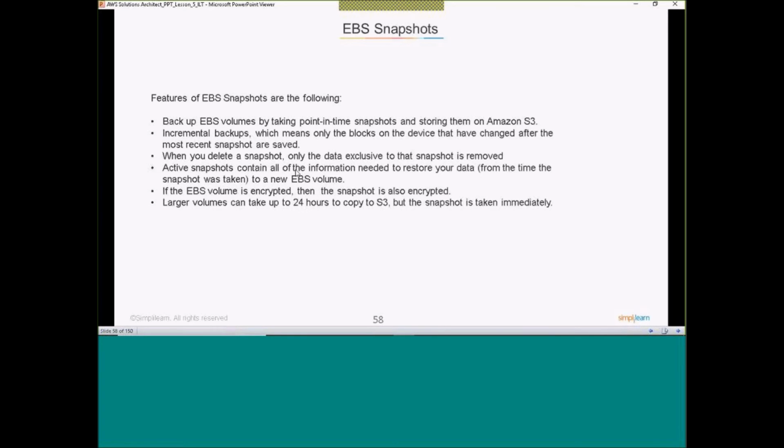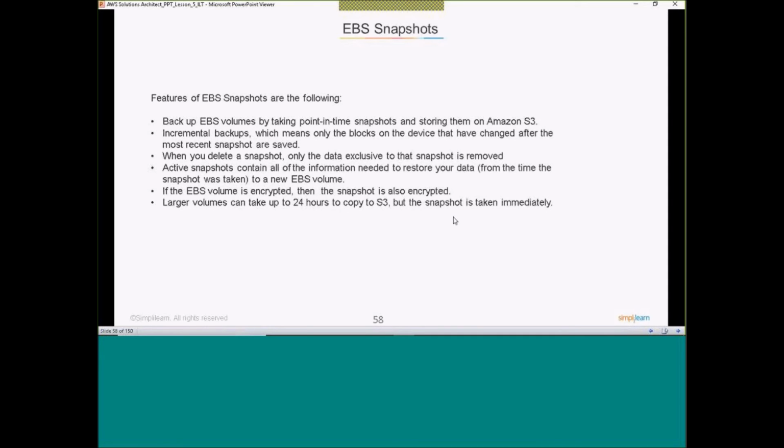An active snapshot contains all the information needed to restore your data. Okay, so you can restore the complete data which was there on your EBS volume from the snapshot. If the EBS volume is encrypted, your snapshot will also be encrypted. If the EBS volume was not encrypted, you cannot encrypt your snapshot, remember that. Larger volumes can take up to 24 hours to copy to S3, but the snapshot is taken immediately.